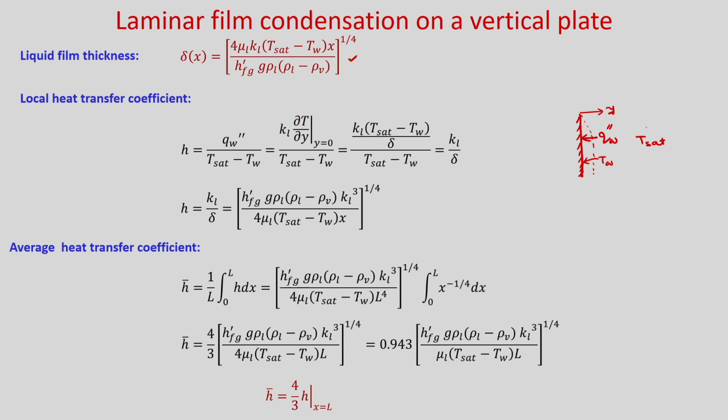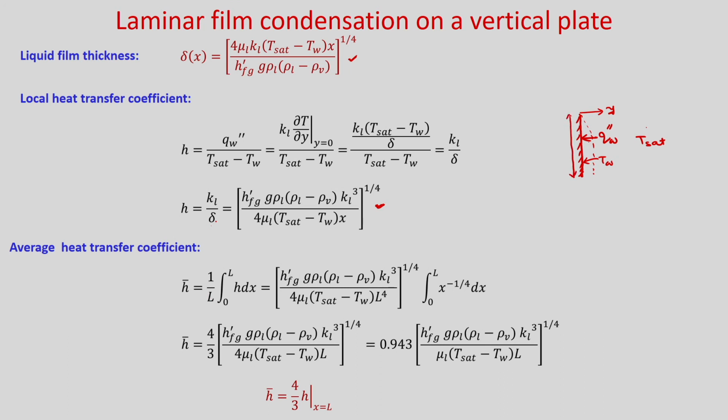So, here you can see this temperature profile, you know. So, you just find del T by del y at y equal to 0. So, you can see the heat transfer coefficient is K L by delta. So, if you put delta in this expression, then you will get the local heat transfer coefficient as this. So, you have to remember this expression, and for the average heat transfer coefficient, now you have to just integrate it over the plate length L. Okay.